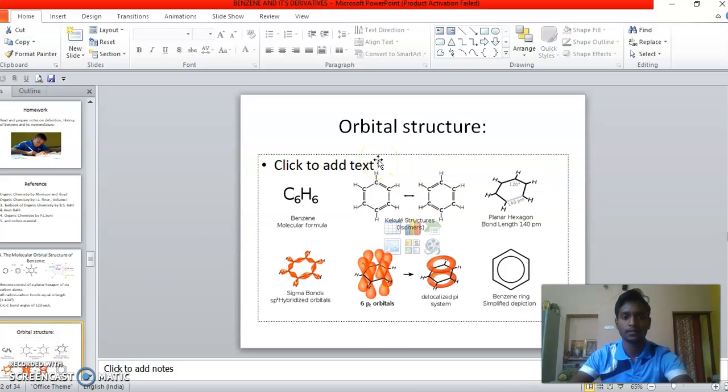Then the orbital structure of benzene. Benzene molecular formula C6H6. These are the Kekule structures. Then planar hexagon, bond length 140 pm. Then sigma bond, sp2 hybridized orbital. Benzene forms sp2 hybridization. In this hybridization, 6 pz orbitals form a delocalized pi bond system. These are the simple benzene ring structures, a simplified depiction.